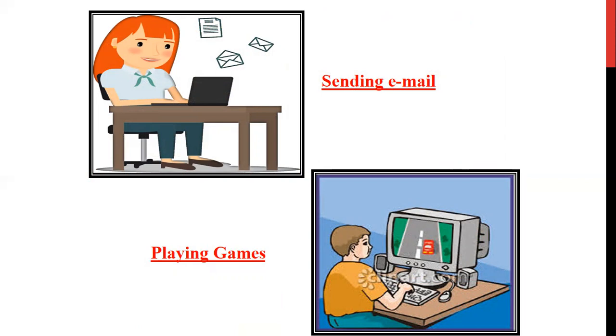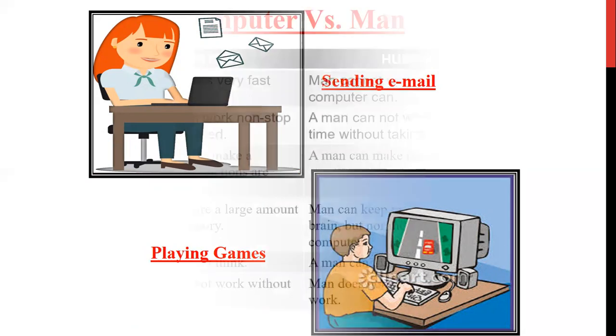Yes, of course, the computer is an electronic medium, and when a mail is sent from one electronic device to another electronic device, we call it an email. And the computer helps in sending mail from one computer to another, right? Playing games, yes, these days we are busy with these, right? Playing online games.